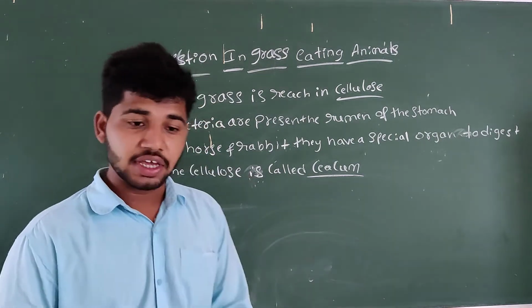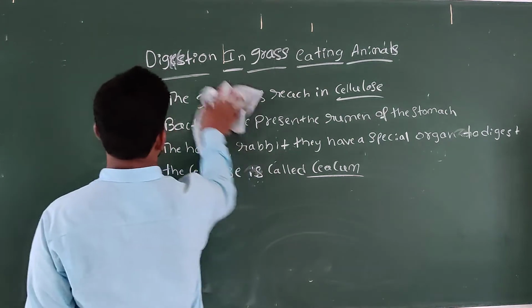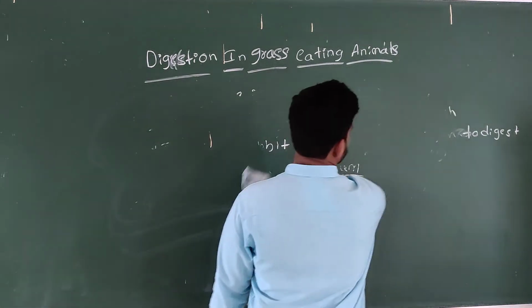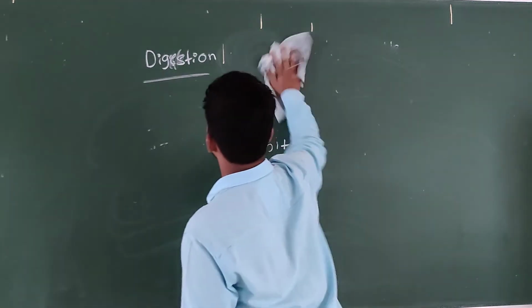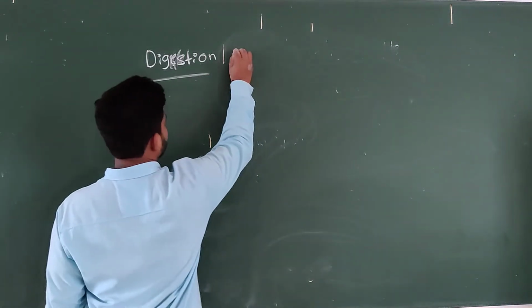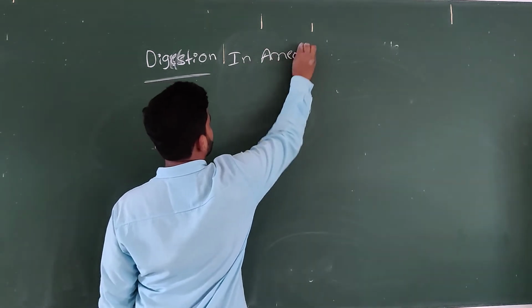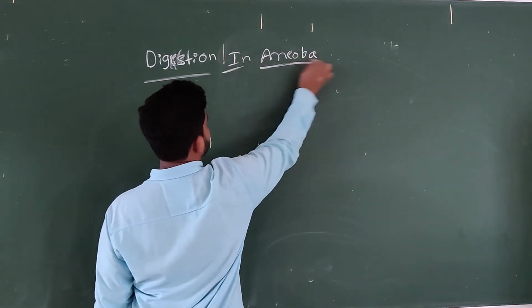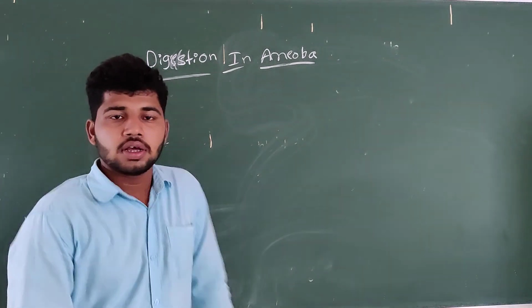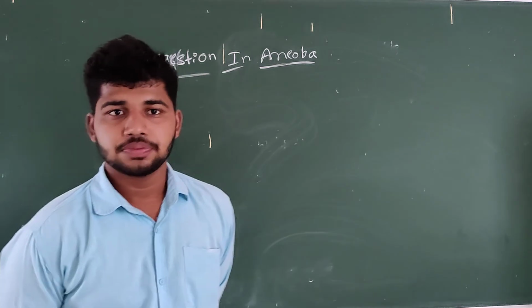Next, we can learn about digestion in amoeba. What can we learn about the digestive system of amoeba?